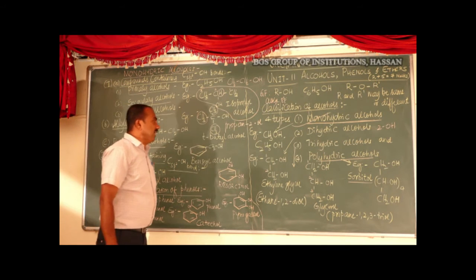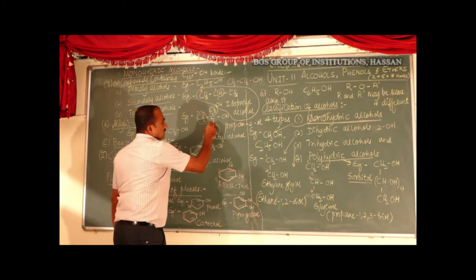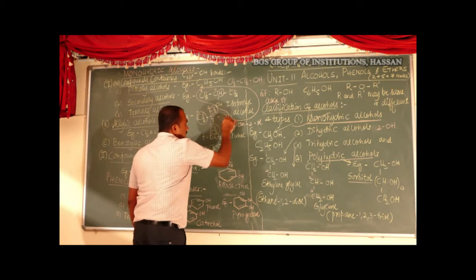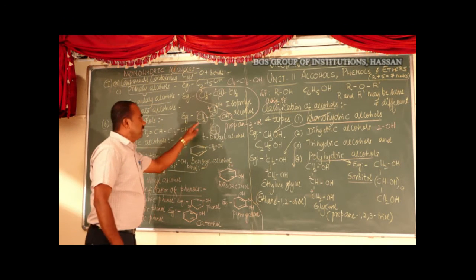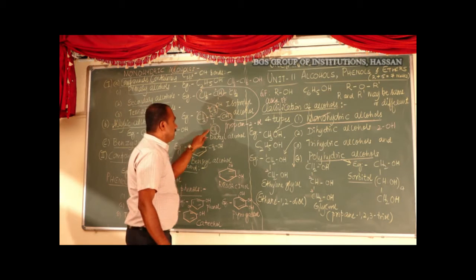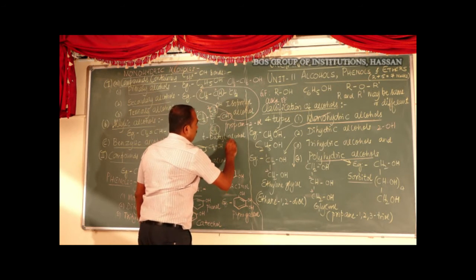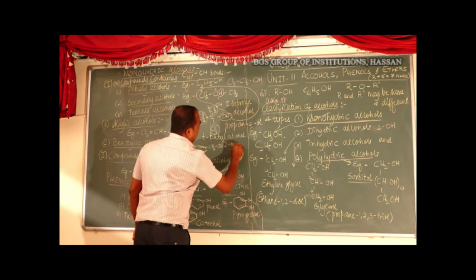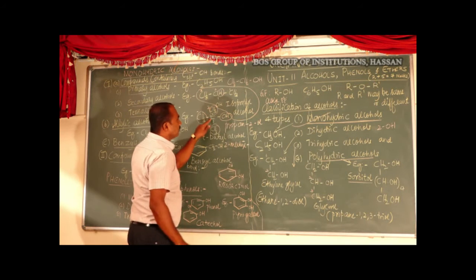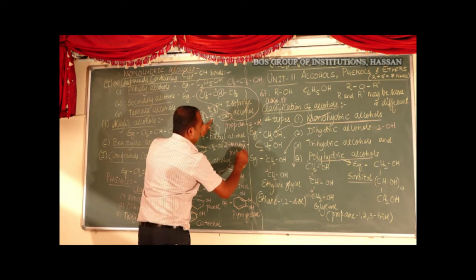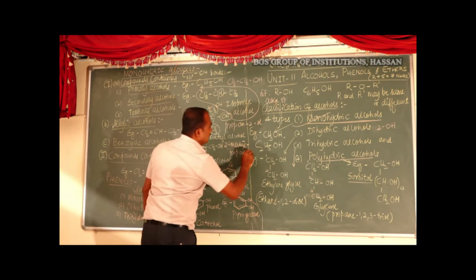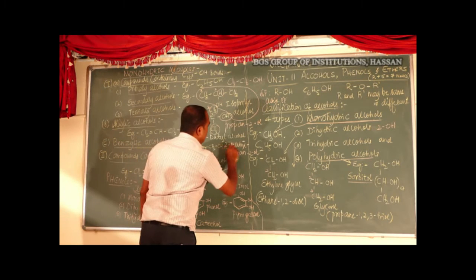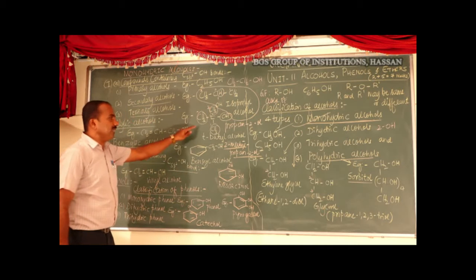The IUPAC name of this tertiary butyl alcohol: carbon 1, carbon 2, carbon 3. These two do not belong to the longest carbon chain, therefore these two act as prefixes. So the 3 carbon atoms is propane, and this is 2-methyl. With the OH at the second position, it is 2-ol. So 2-methyl-2-propanol is the IUPAC name of tertiary butyl alcohol.